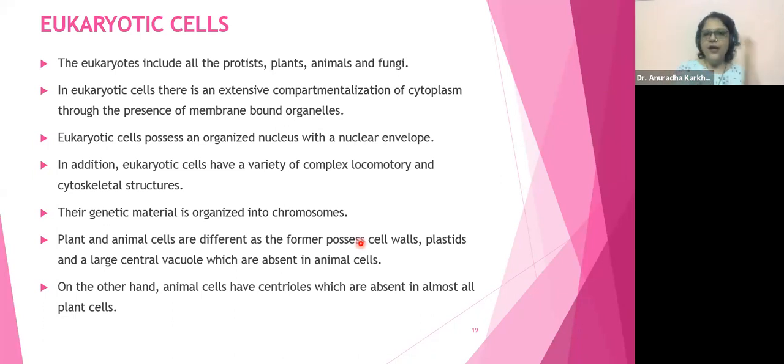So that's all with your prokaryotic cells, my dear. And finally, we come to the eukaryotic cells. So shall we move on to the eukaryotic one? Eu means true. What do you mean by the word eu? True. And karyon means nucleus. So these cells are those which possess a true nucleus. That is why the word is called eukaryotic. The eukaryotes will include protist, plant, animal, and fungi.